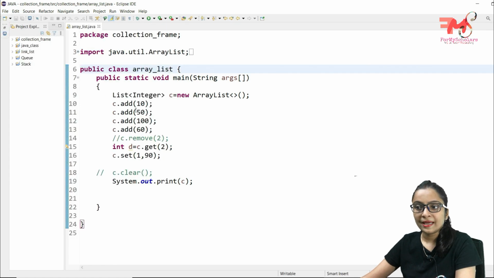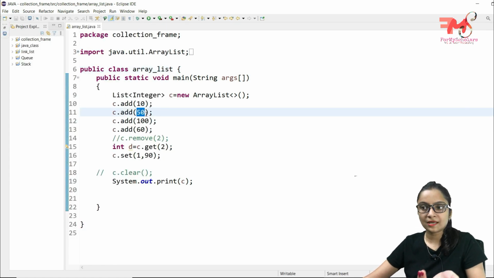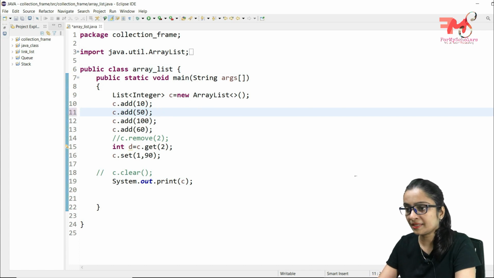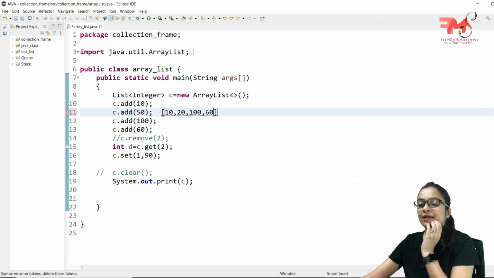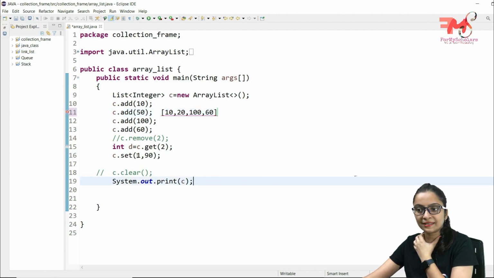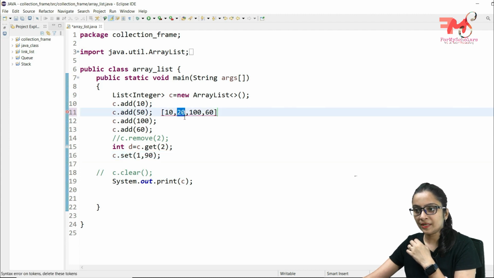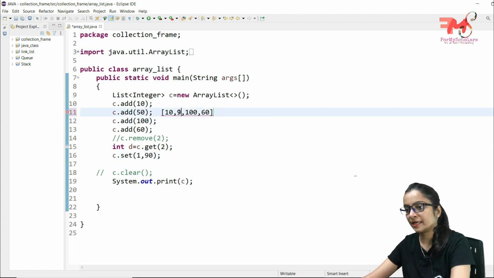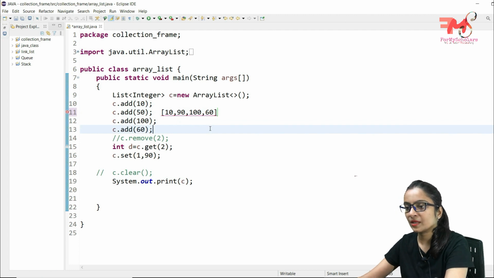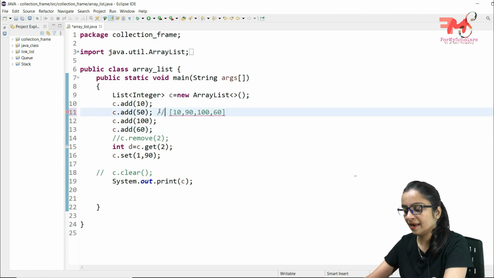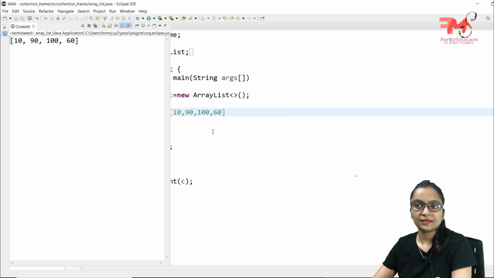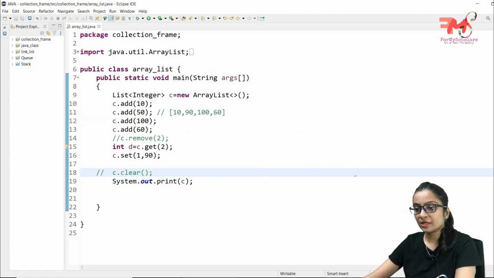What it has done, it has overwritten the data of the array list. As you can see here, the data was 10, 50, 100, and 60. Right now what we have done, we have set the data of index 1 as 90. So it will just overwrite this data to 90, and now if we print this, it will print 10, 90, 100 and 60. Okay, and the last function is contains.